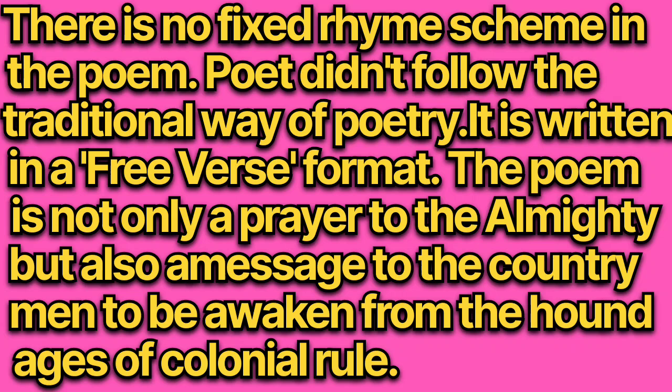The poet does not follow the traditional way of poetry writing or the use of rhyme in the poem. Means we know about the way it is written, that is free verse format.